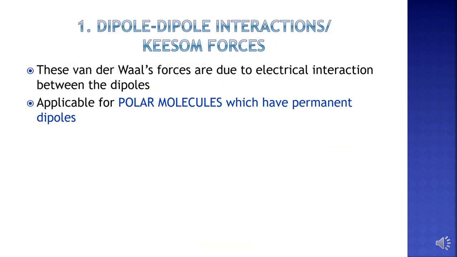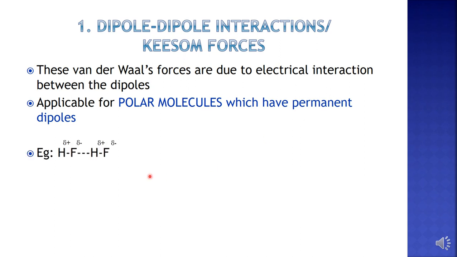First, we will see the dipole-dipole interactions, also known as Keesom forces. These forces are van der Waals forces which originate due to electrical interaction between the dipoles. It is just an electrostatic interaction between two dipoles. As the name suggests, it is an interaction between one dipole and another dipole. And where do we find a dipole? In polar molecules. So this kind of force is applicable for polar molecules which have permanent dipoles.